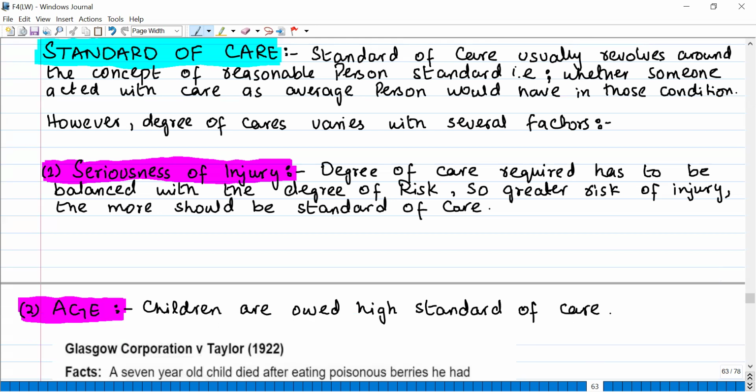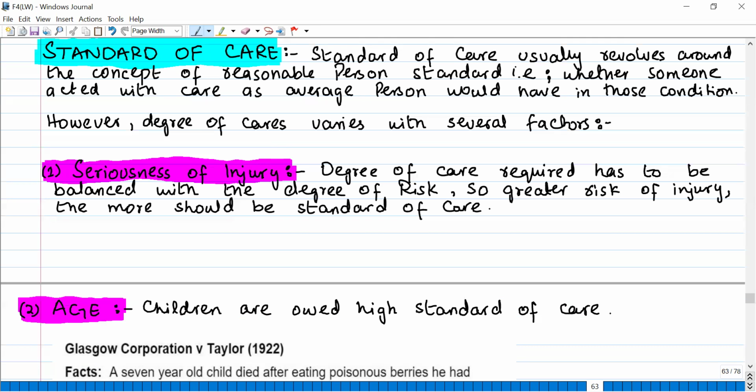The first one is seriousness of injury. The degree of care required has to be balanced with the degree of risk. So the greater the risk of injury, the higher the standard of care should be. Very important. If you know that because of your act, the other person can suffer serious injury, in that case, the degree of care should be high. You are required to show a high standard of care.